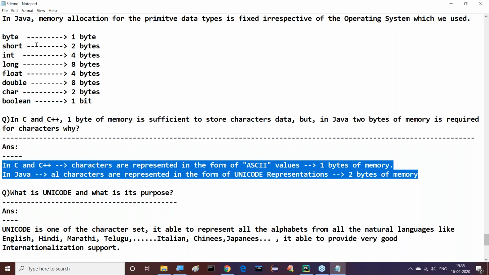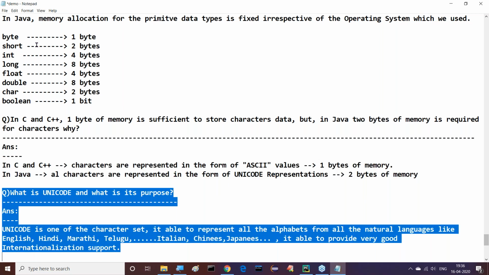In C and C++, characters are represented in the form of ASCII values. That is 1 byte of memory. That means ASCII values require only 1 byte of memory. Within a single byte of memory, we can store all these ASCII values. But in the case of Java, all characters are represented in the form of Unicode representations. To store any Unicode value, we require 2 bytes of memory.